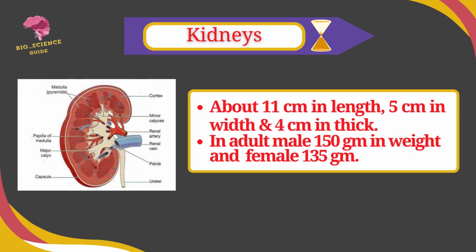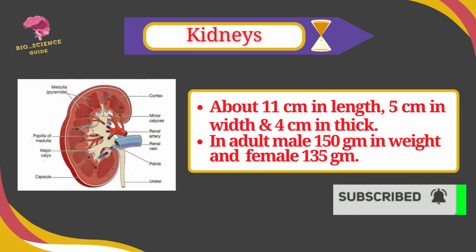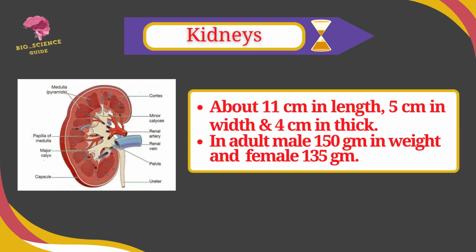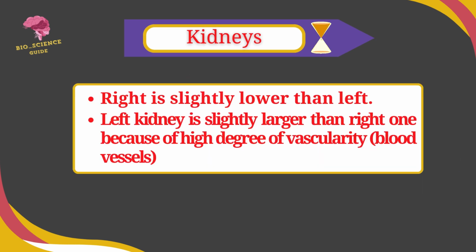Each kidney is about 11 cm in length, 5 cm in width, and 4 cm in thickness. In adult male, the kidney is about 150 gram in weight, and in female, it is about 135 gram in weight. The right kidney is slightly lower than the left. The left kidney is slightly larger than the right one because of the higher degree of vascularity.